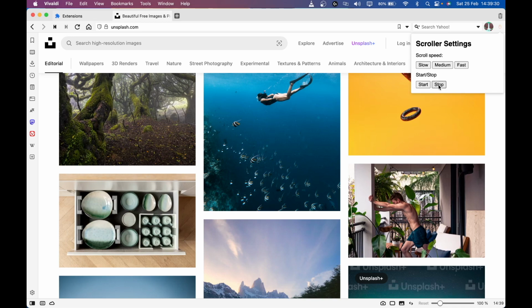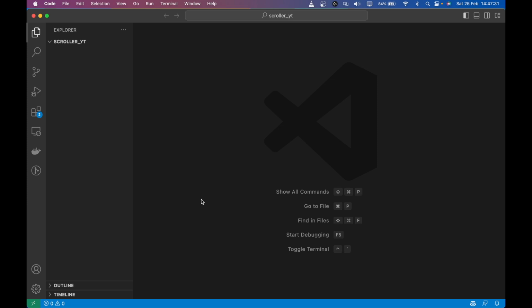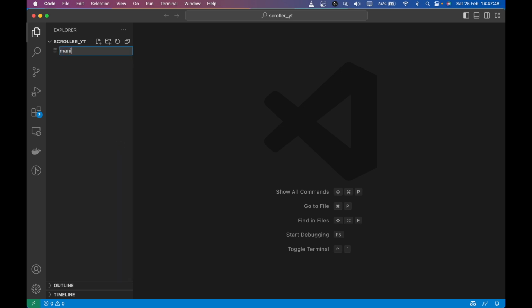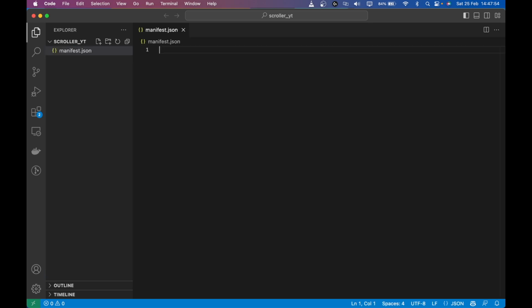So let's dive into the code. Before we start working on the extension, we have to define a file called manifest.json, which is a very important file because it holds the metadata about your extension. So let's create it. I'm going to create a new file called manifest.json, and I'm going to define some keys inside it.